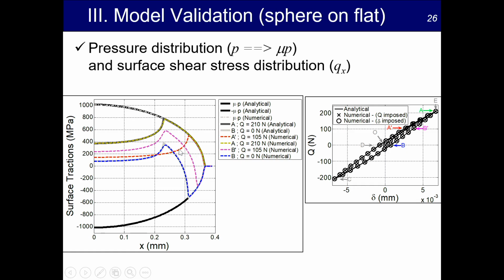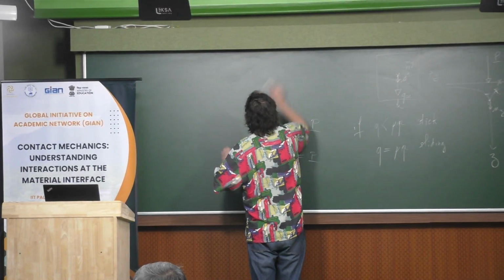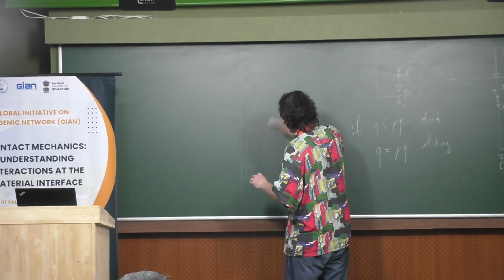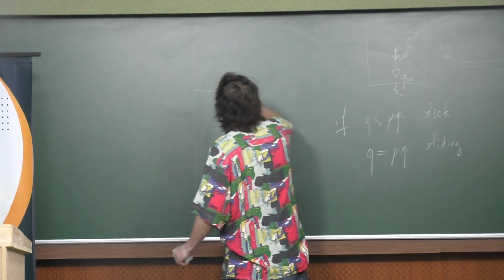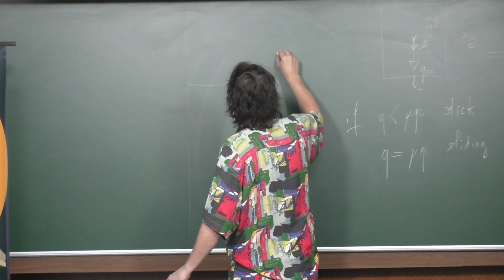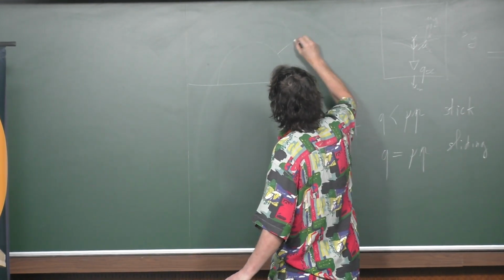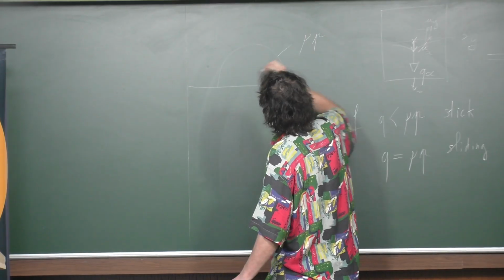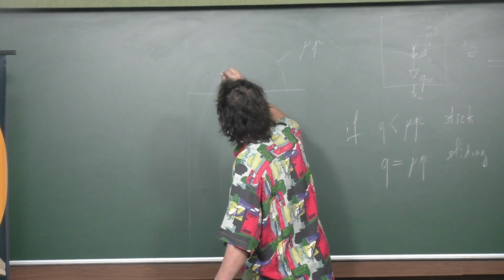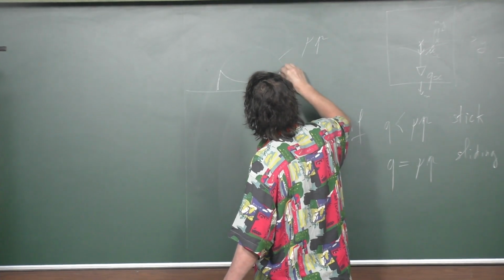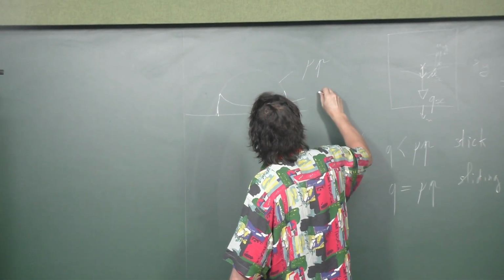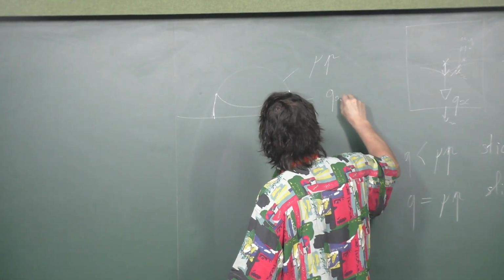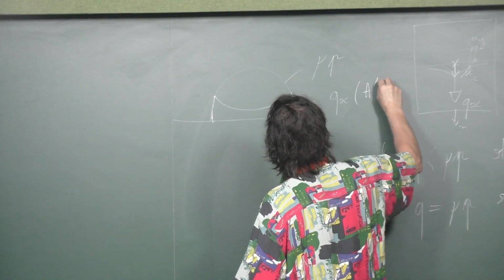Then at the beginning you have mu p, and this is q x at point A dash.